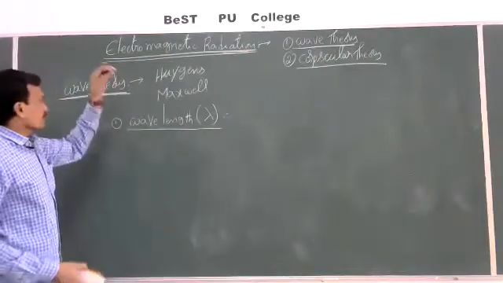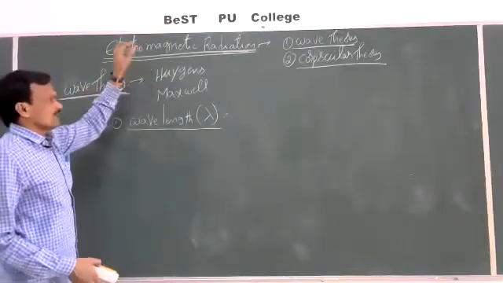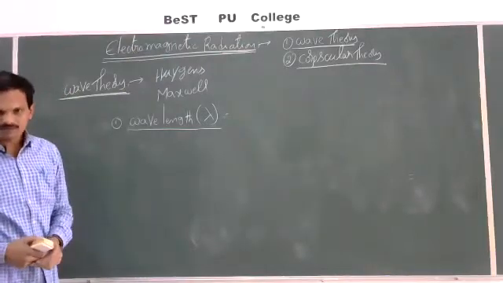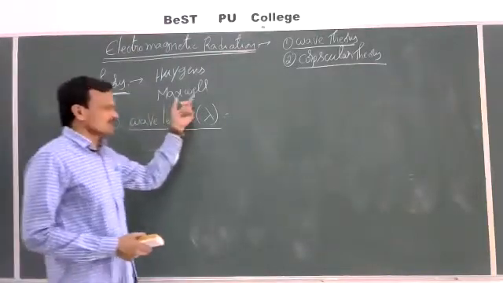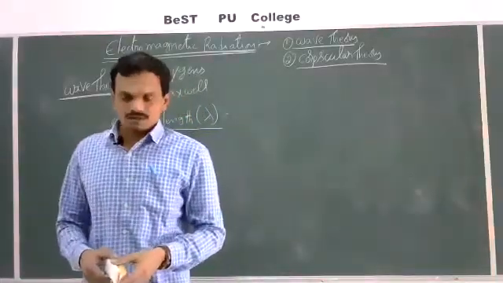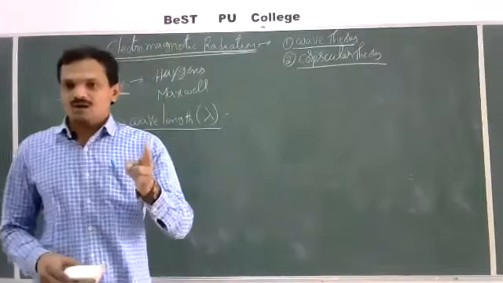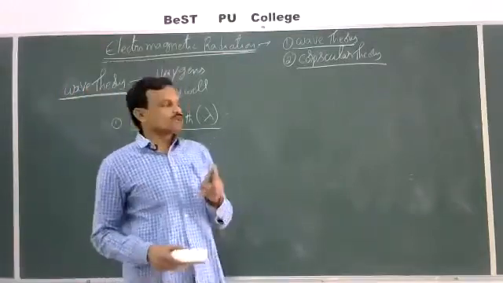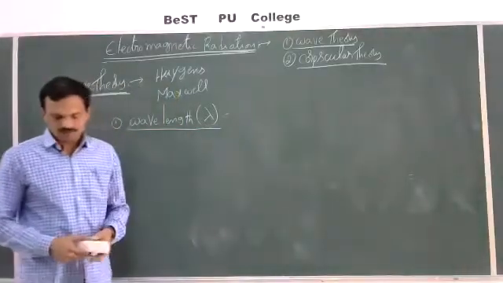So Huygens proposed that electromagnetic radiations have wave nature, and Maxwell explained that electromagnetic waves consist of two components, electric wave and magnetic wave, which are mutually perpendicular to each other.